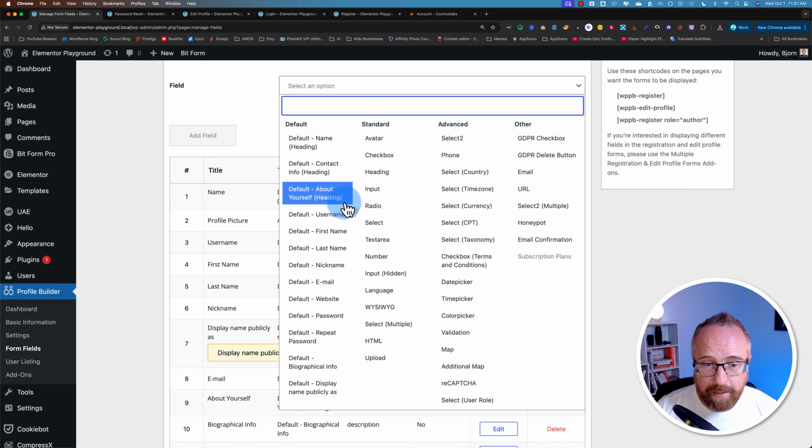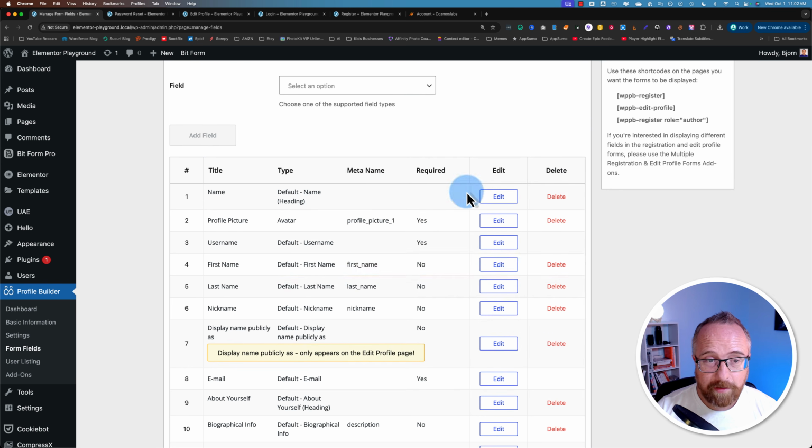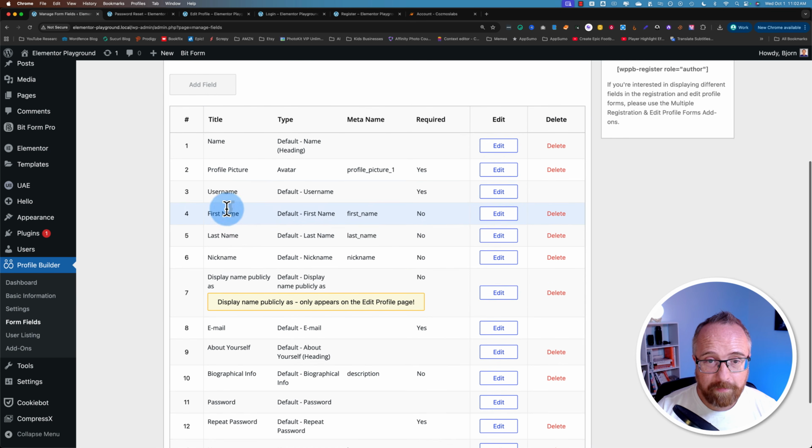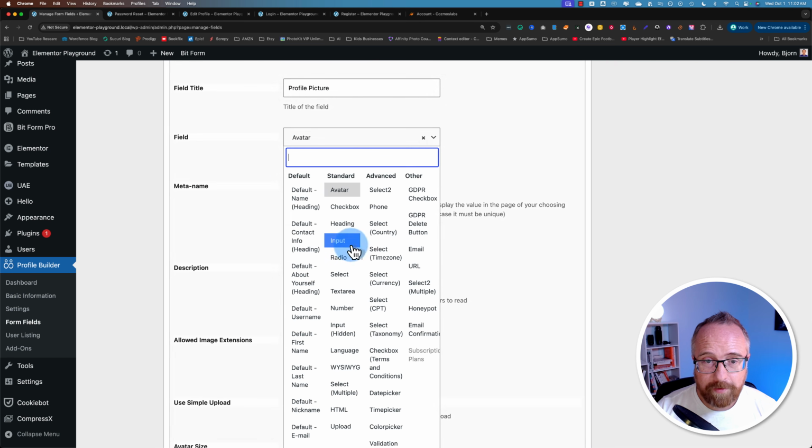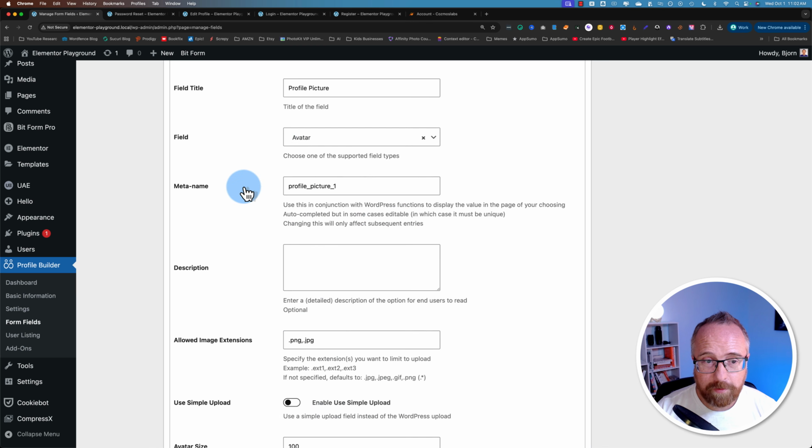We can also add lots of stuff, as you can see. Text areas, radio select buttons, phones, select countries, date pickers, maps, GDPR checkboxes and buttons. Lots of fields you can add. And beside every field, there's an edit button. This is the profile picture field. This is the field type that we selected from the dropdown when this field was made.